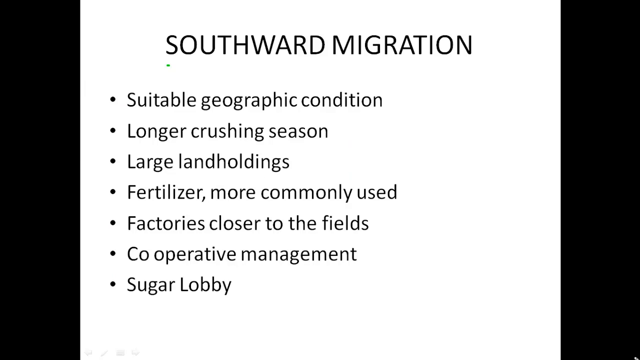In the last 10-20 years, the sugarcane industry has developed in India and there is a southward migration of sugarcane industries. In southern India, there are suitable geographical conditions for sugarcane production. There is a long crushing season. A large holding of land is also available. There is a lot of use of fertilizer. Factories are closer to the field and that reduces the proximity. Many cooperatives have also developed in managing the sugarcane industry and there is a big sugar lobby that takes care of the sugarcane industry.